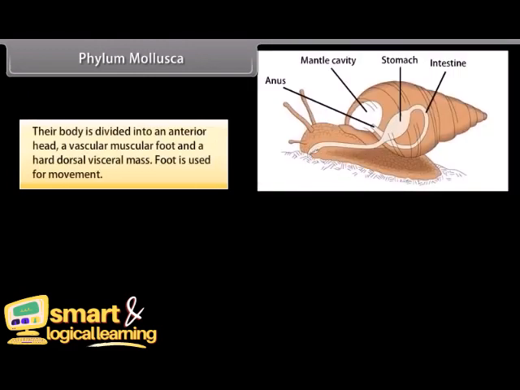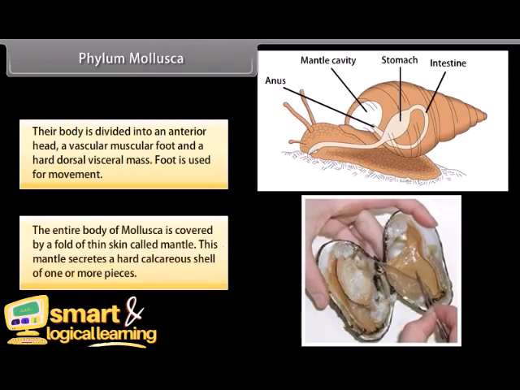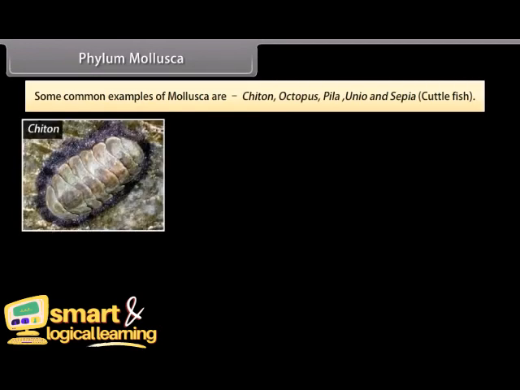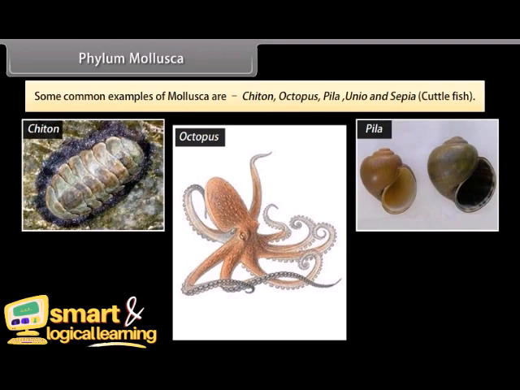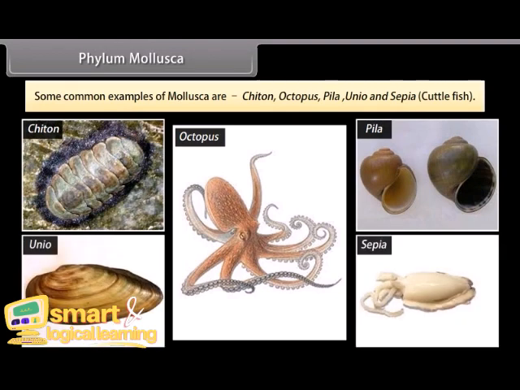Their body is divided into an anterior head, a vascular muscular foot, and a hard dorsal visceral mass. The foot is used for movement. The entire body of mollusca is covered by a fold of thin skin called mantle. This mantle secretes a hard calcareous shell of one or more pieces. Some common examples of mollusca are chiton, octopus, pila, unio, and sepia, cuttlefish.